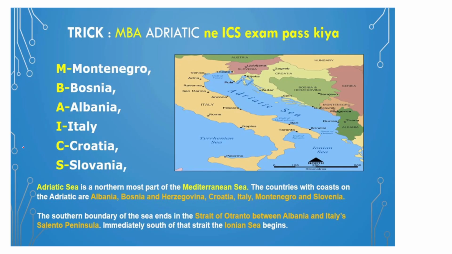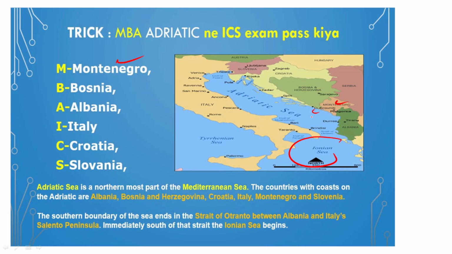Now that we have seen this, guys, let's look at the countries that border this Adriatic Sea. This is the Ionian Sea over here, and the Strait of Otranto connects your Adriatic Sea with the Ionian Sea. So guys, please remember this. These are going to be the countries that border this Adriatic Sea. First, it is going to be Montenegro. Guys, can you see this one? Montenegro over here. So please remember this. This is going to be the country.